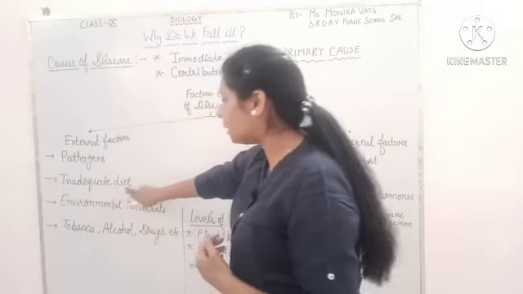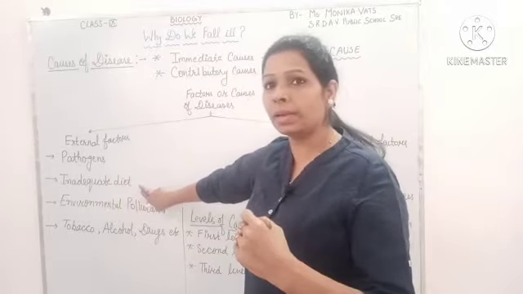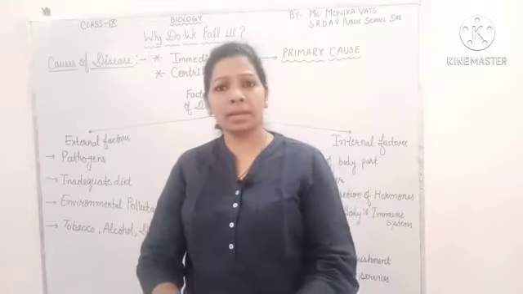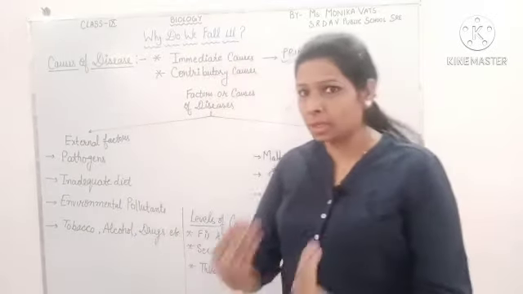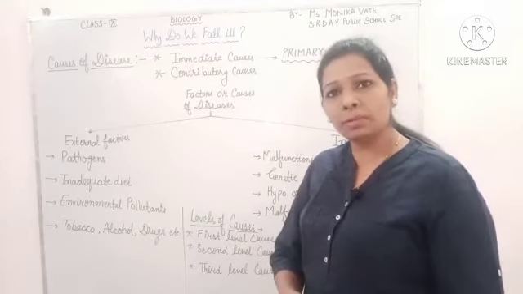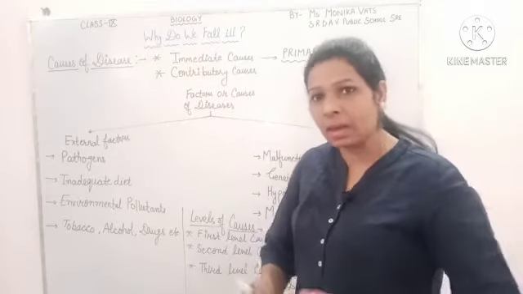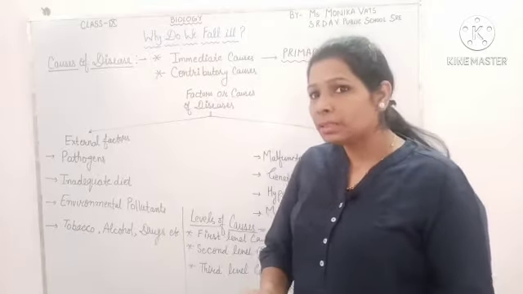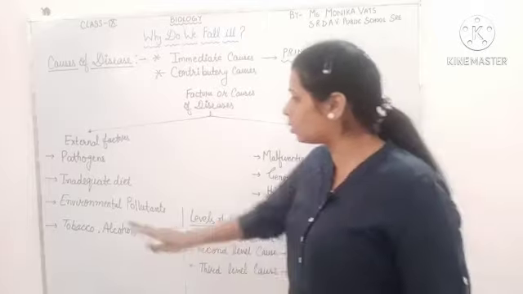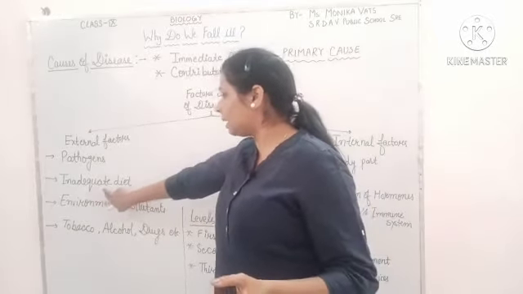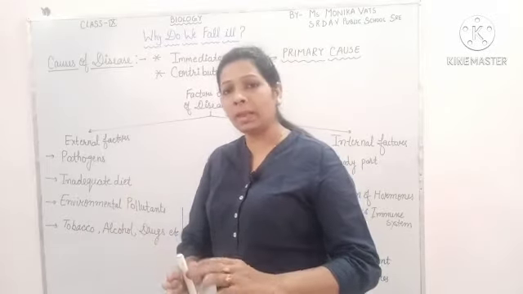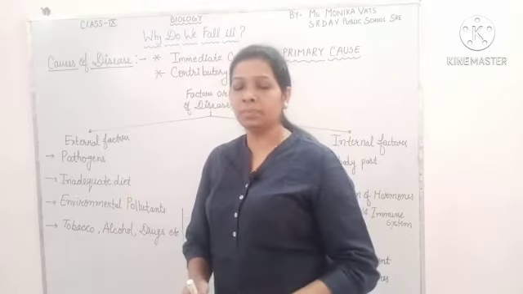Secondly, inadequate diet. Inadequate diet means insufficient diet. As we all know, in our diet there are different kinds of nutrients which are required for the growth and development of our body. Those nutrients should be present in our diet, but sometimes the diet is not sufficient, so that is inadequate diet. There is a difference between inadequate diet and non-nutritious diet.